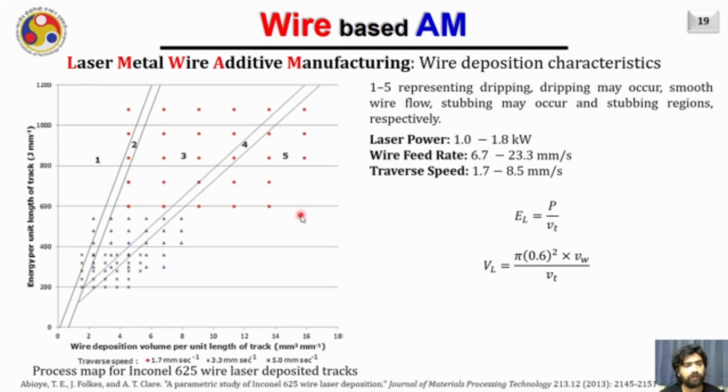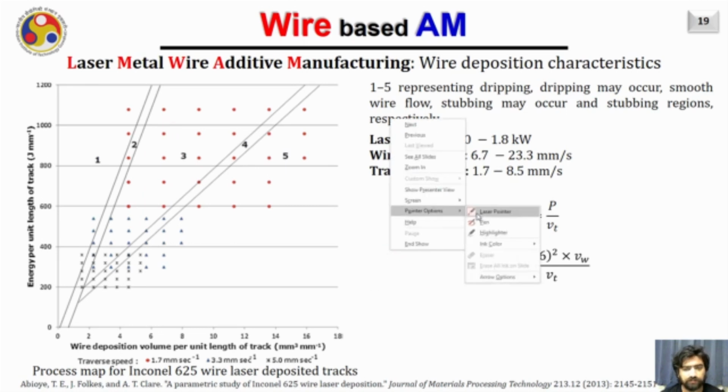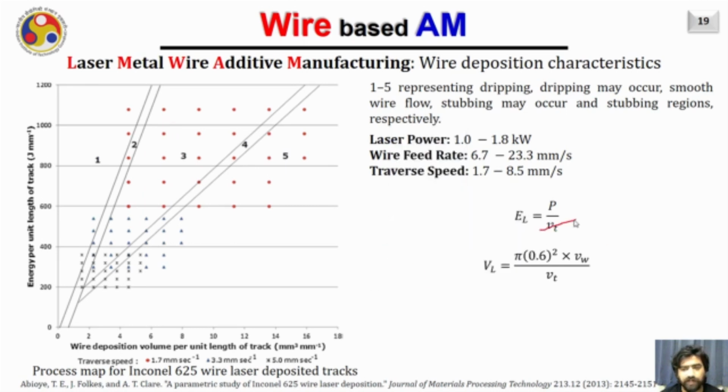It is only possible to plot this type of process map after performing a certain number of experiments. These red dots you are seeing here correspond to a traverse speed of 1.7 mm per second. If the traverse speed is given to us, then this Vt will be 1.7, and here also Vt will be 1.7.